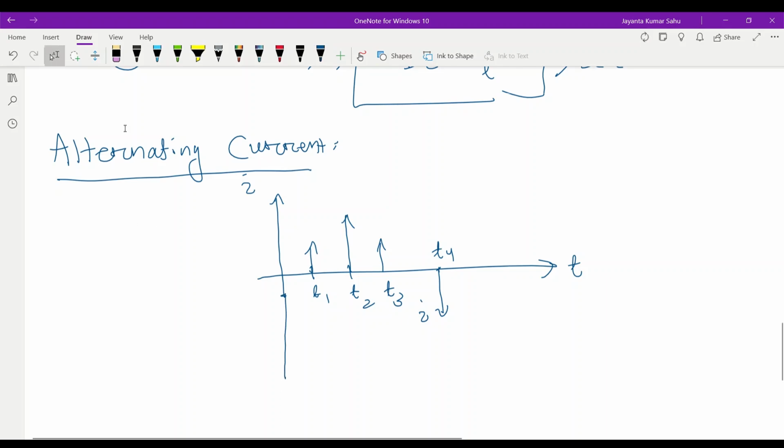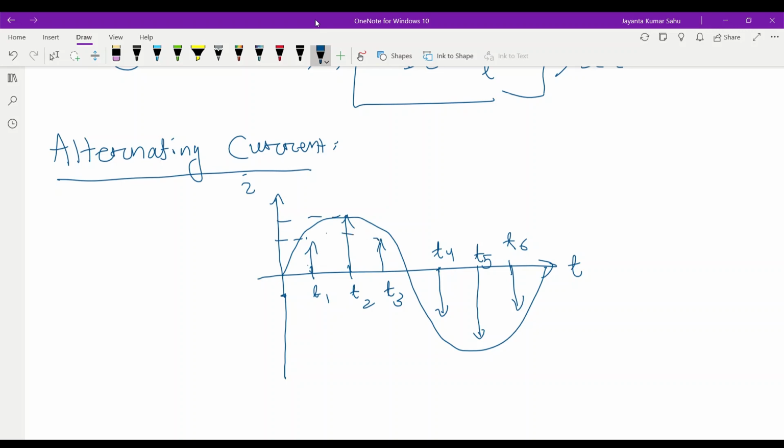In time t4 we have some negative value, in time t5 another value, in time t6 another negative value. That means here magnitudes are different. If we join, we get a sinusoidal wave. In each instant we get different values.